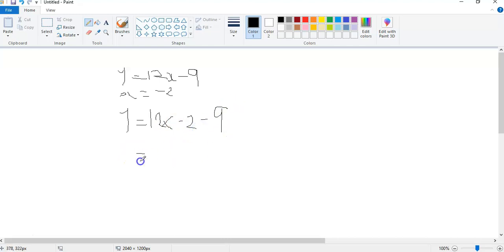So this 12 times -2 is -24. So like I said, you should master your multiplication. So some of these multiplications you should know, so you don't have to be writing on paper because time is against you. So 12 times 2 negative, the call negative become -24, then minus 9.